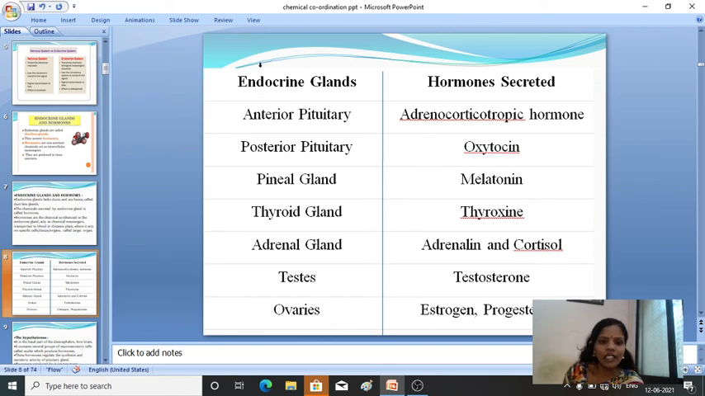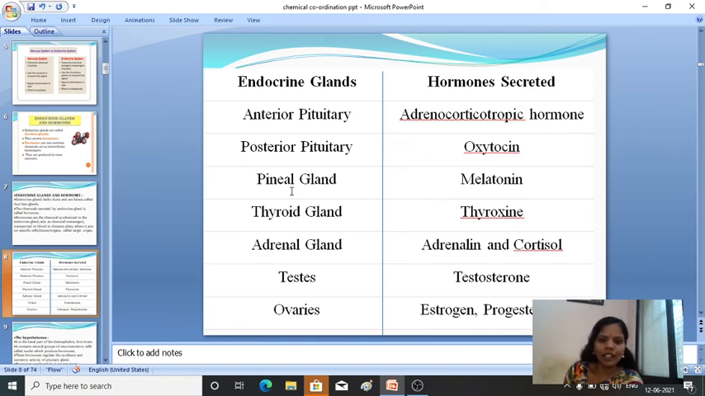Next, this is a list of endocrine glands present in our body, and the hormones released by these endocrine glands. Let me read out all the endocrine glands. First comes the anterior pituitary gland. It produces a hormone known as adrenocorticotrophic hormone. Then the posterior pituitary will produce oxytocin.